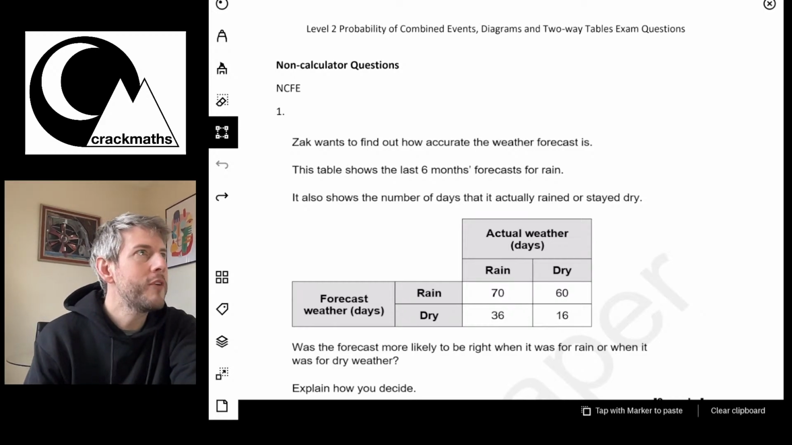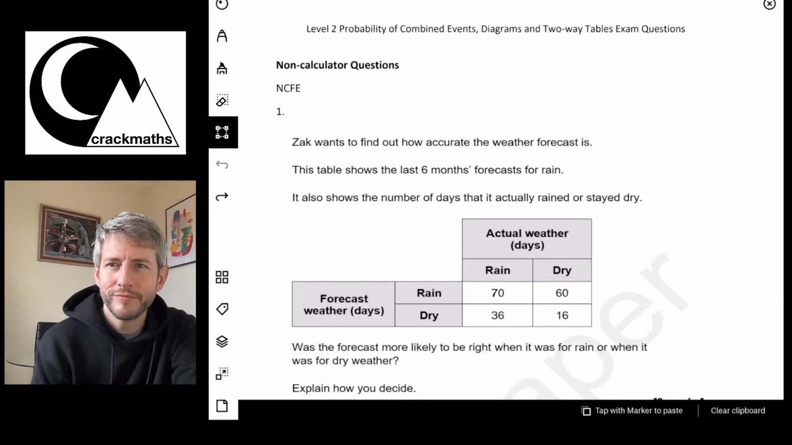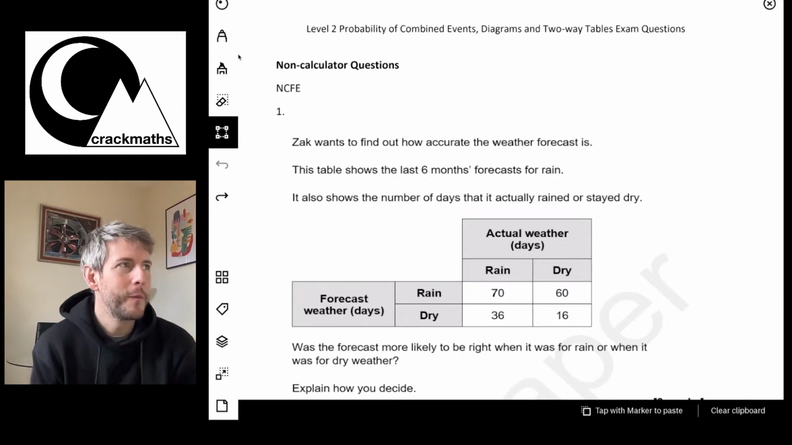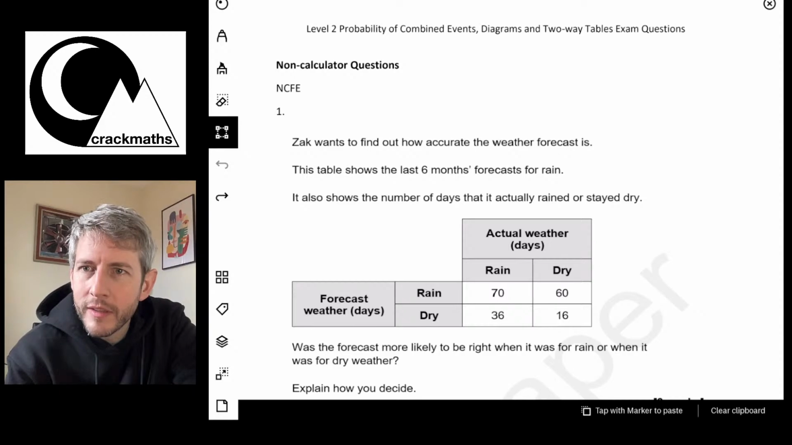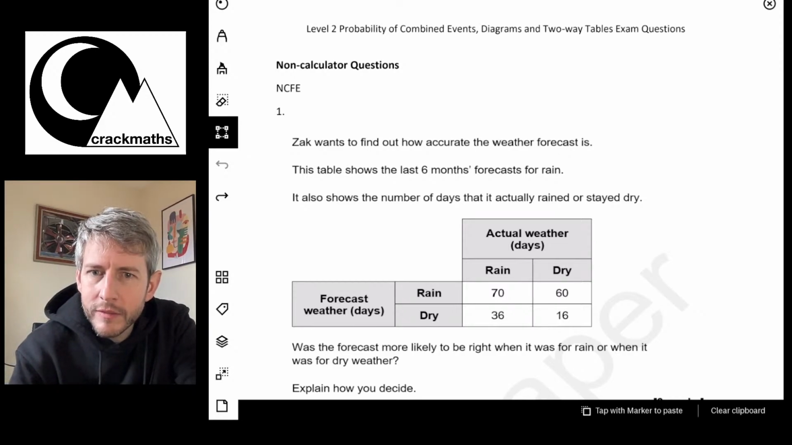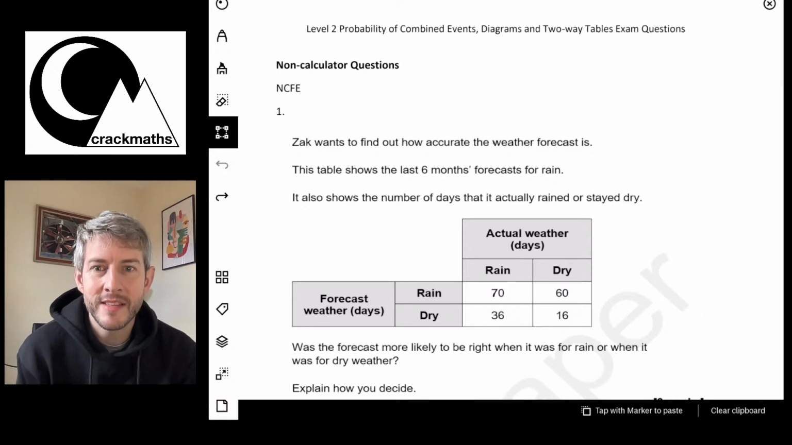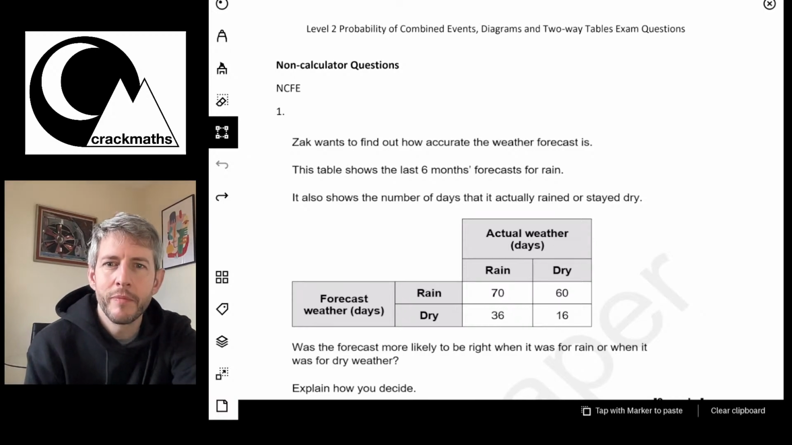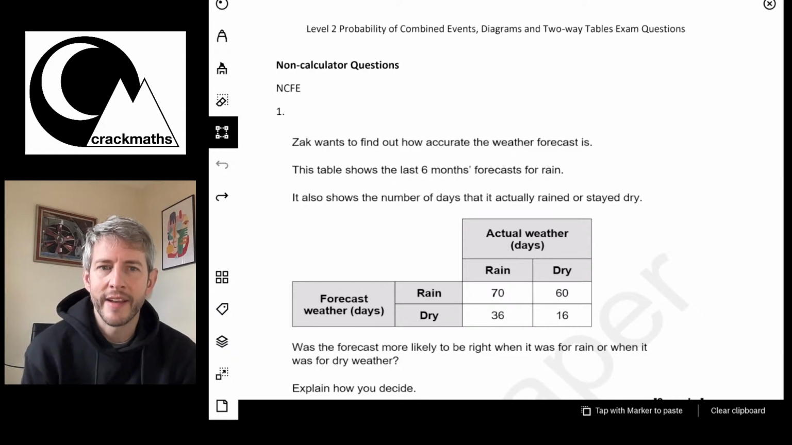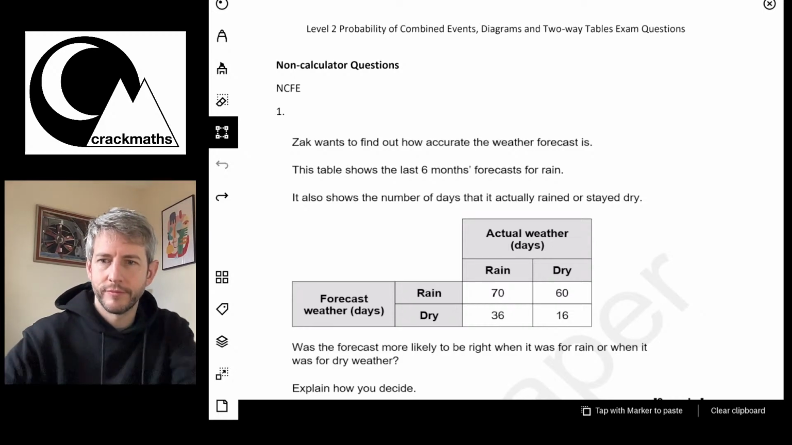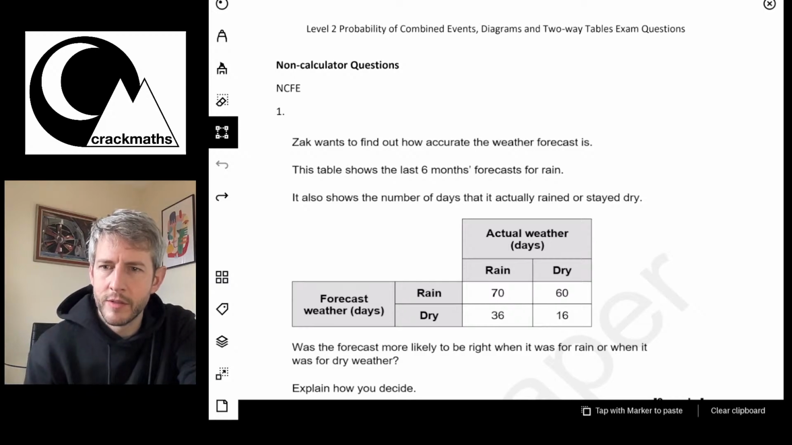So here we go. What I've got here is this first question, and it says, Zach wants to find out how accurate the weather forecast is. I'm just going to enlarge this a little bit so I can see what's going on. The table shows the last 6 months forecast for rain. It also shows the number of days that it actually rained or stayed dry. So here we go, we can see we've got the two-way table.